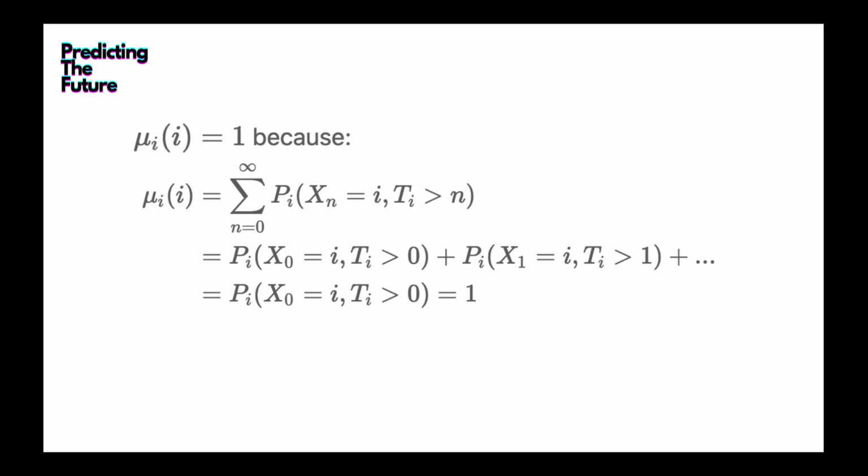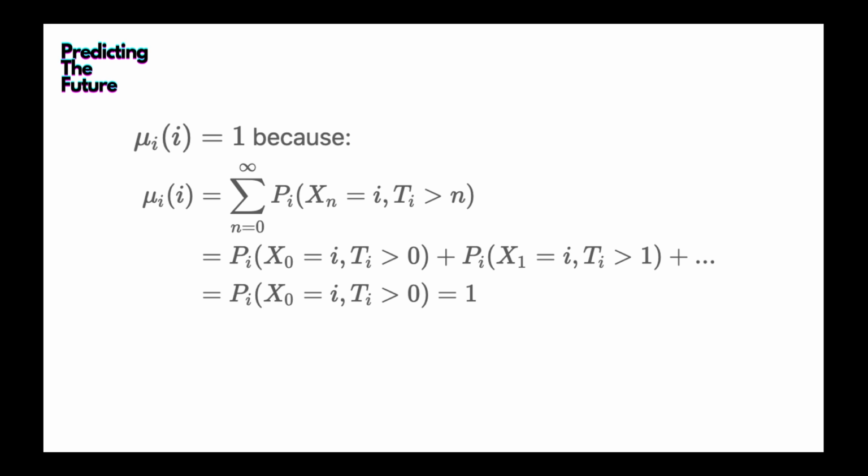That's actually a summation of the series: P(X_0 = i, T_i > 0) plus P(X_1 = i, T_i > 1), and so on. But the first term, P(X_0 = i, T_i > 0), is for sure 1, right? Because if the initial X_0 is i, then the first term is definitely 1. We already know that by conditioning on X_0. But the second term and the third term and so on are all 0, right?